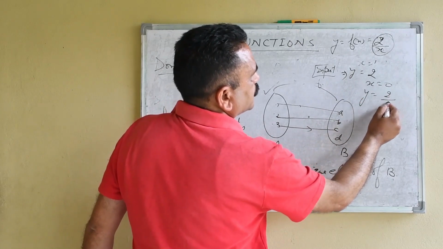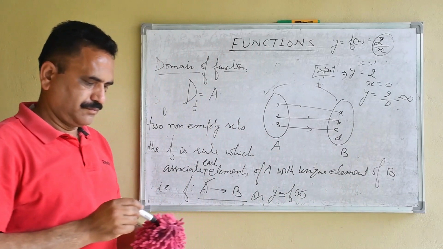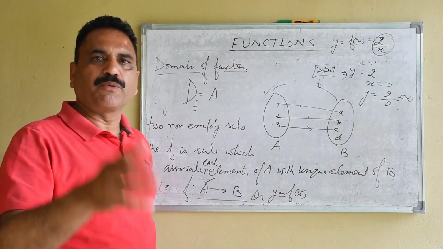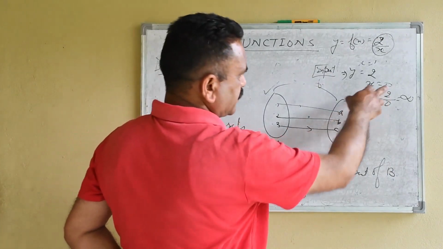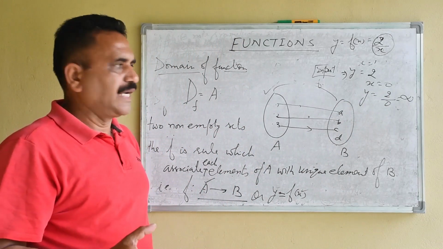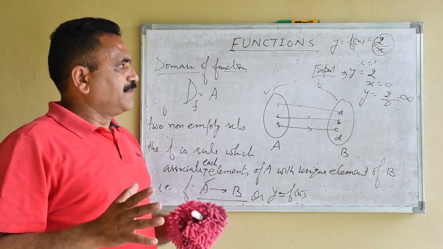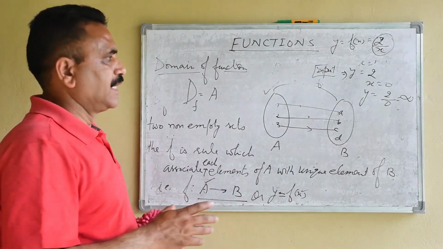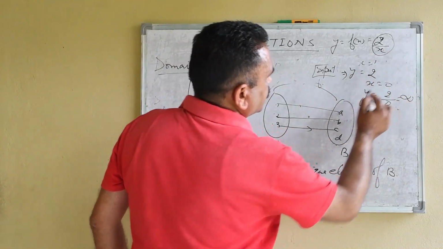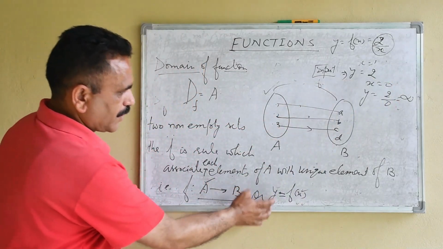That is 2 upon 0, which is infinite. We know very well that division by 0 is not possible in mathematics. Why? Because division is repetitive subtraction, and if we subtract 0 from 2 infinite times, we won't get the remainder as 0. So it is undefined for x is equal to 0, and we can't take this as the domain of this function.